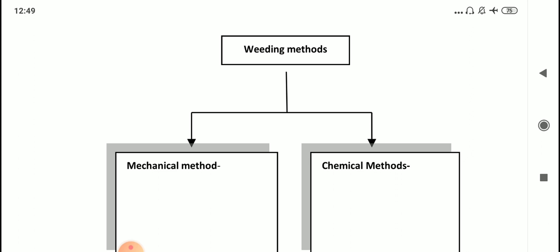Now harrow is one such instrument which is used for smoothing of the soil surface. While it is used, it is very easy for the weeds to be uprooted, right? So whenever a farmer is manually working on the field, he will definitely remove the weeds, and all those methods that will be used will come under mechanical methods.